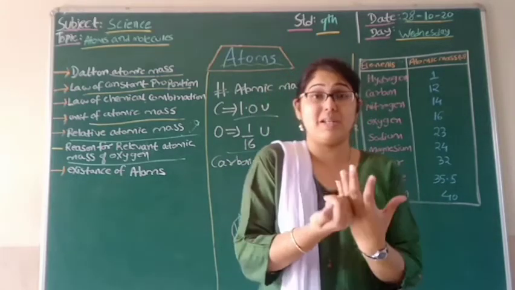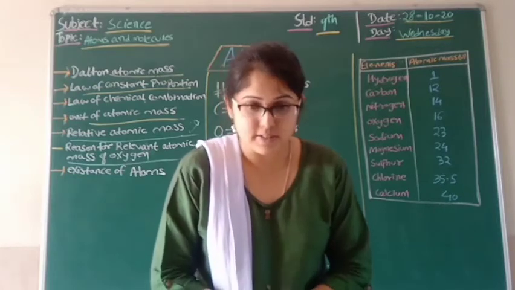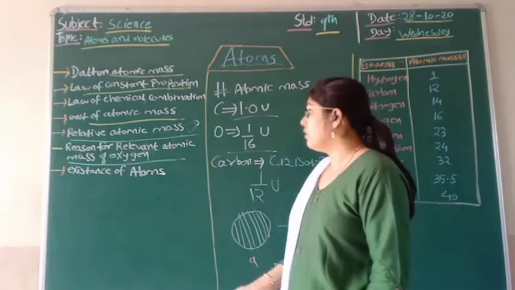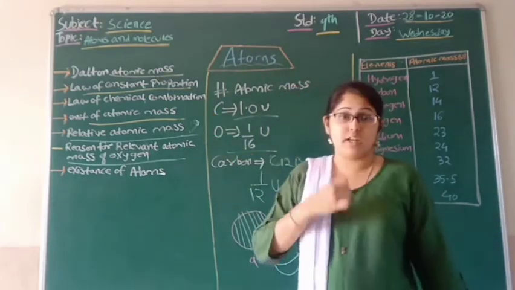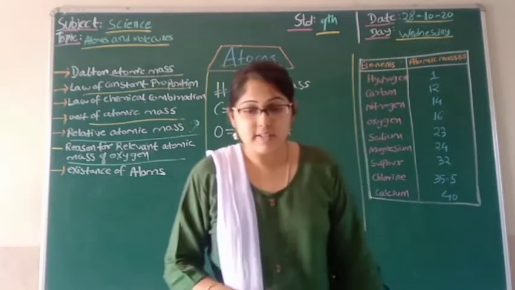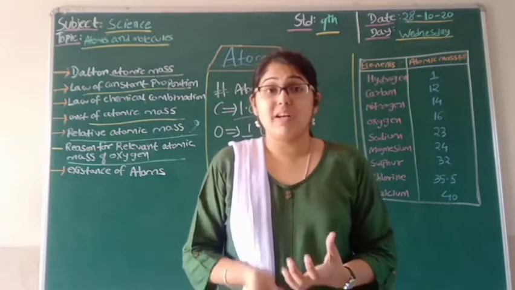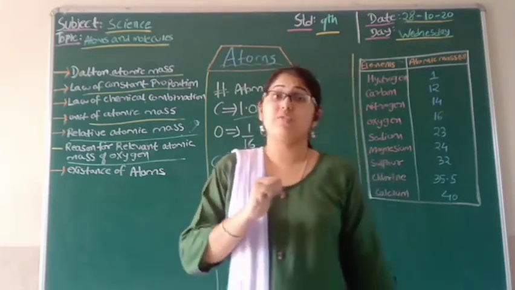Accordingly, the union accepted this universal way of finding the atomic mass. Right? So now we need to understand how we can define relative atomic mass. There must be a definition. We can say that relative atomic mass is nothing but the average of the mass of the atom. In the case of carbon and oxygen, this is the average of the mass of the atom.